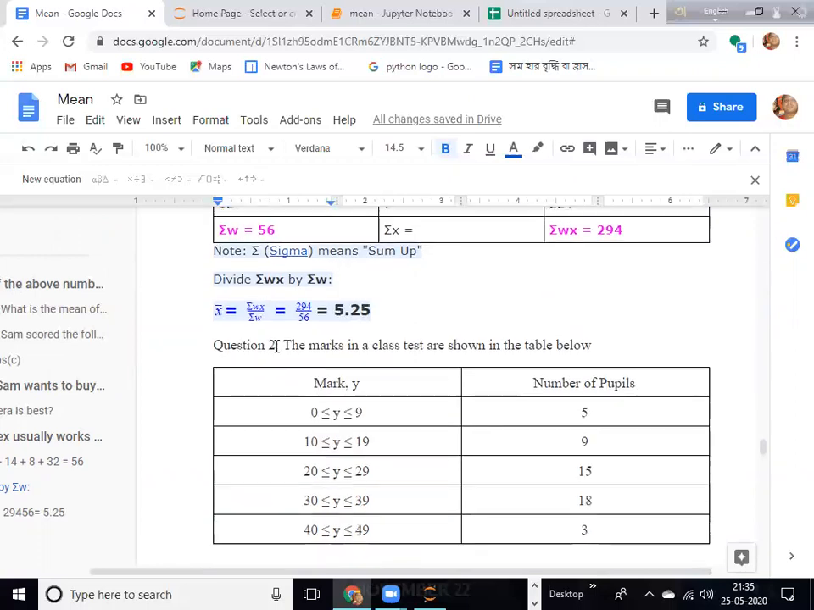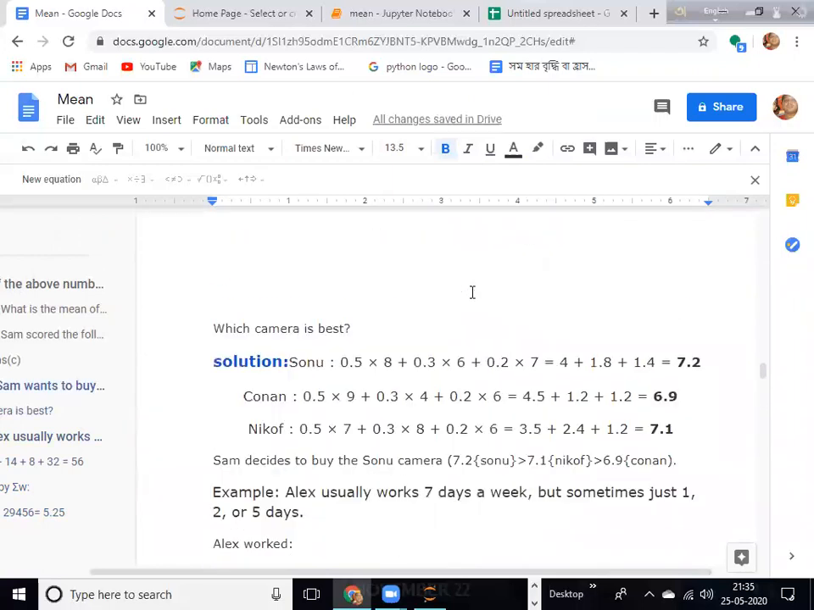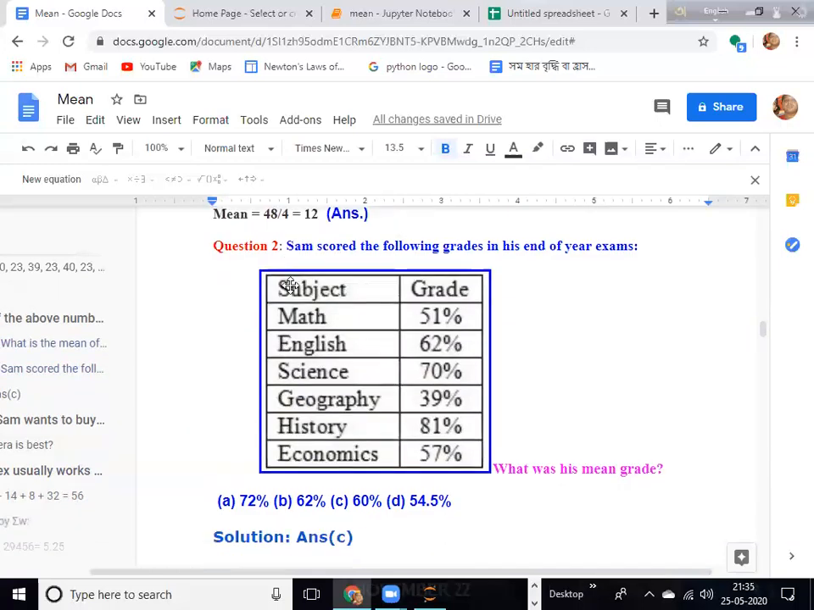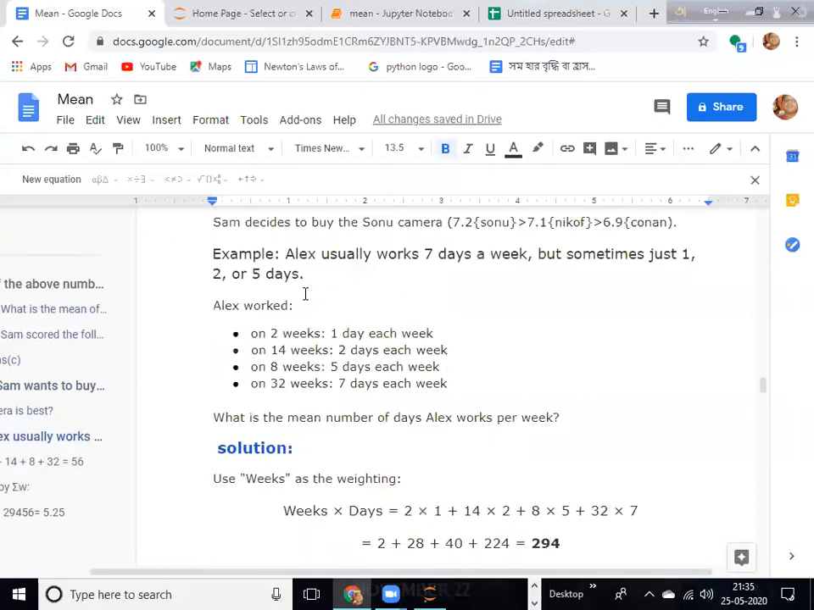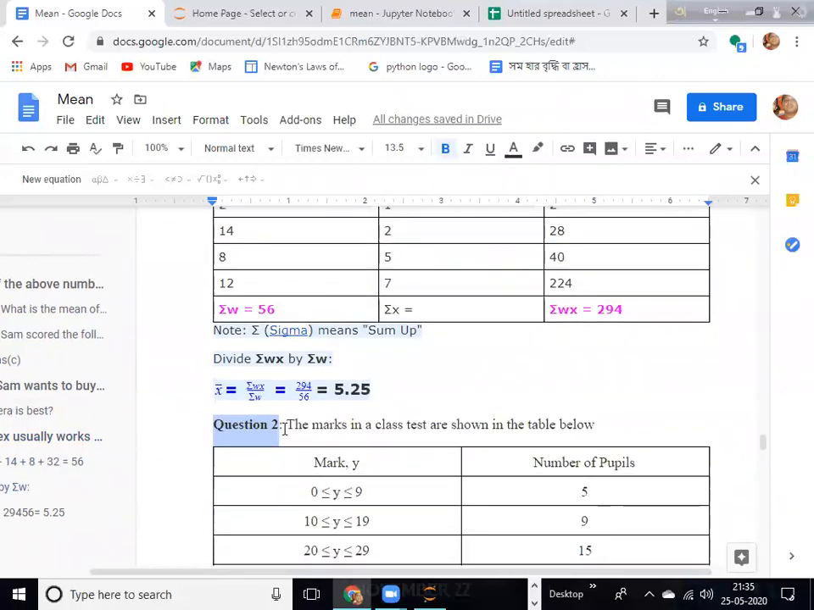Now the second question. What is the question? It will be number 2 or number 3. Just try question 3. So question number 3, what is it?